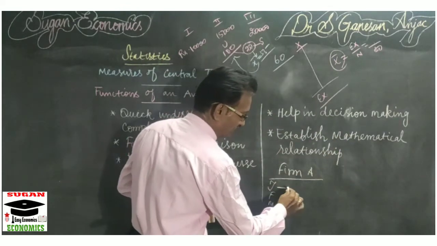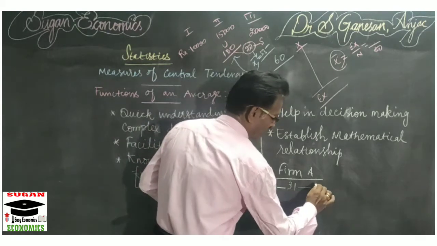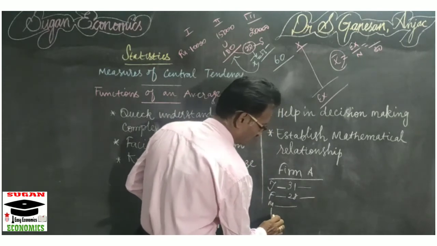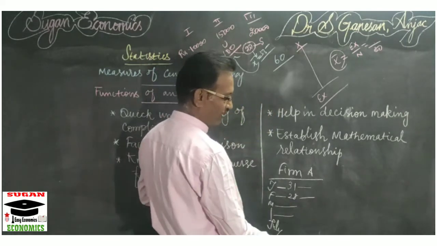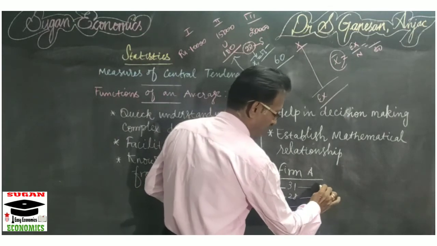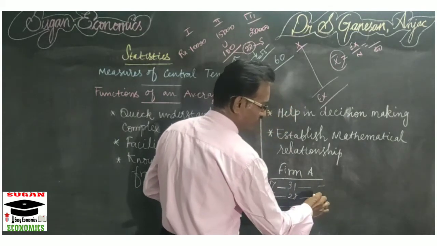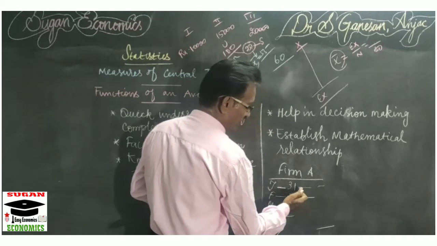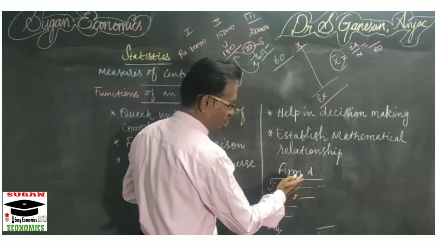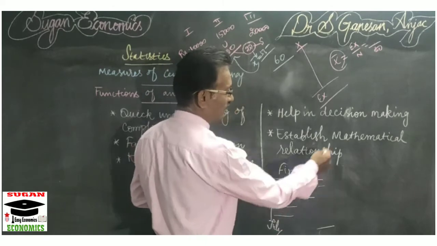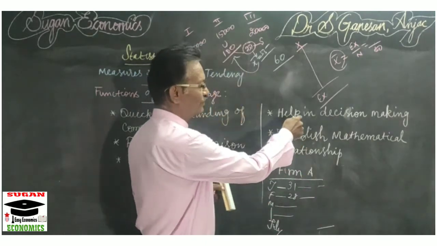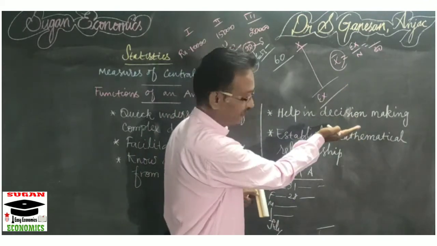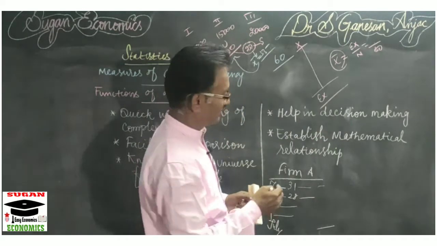Suppose in the month of January, with 31 days, you take an average for this 31, and for February, with 28 days, you take an average, and likewise for March, April, May, June and July. Now you have 7 averages, and you take the average of the averages: all 7 values are added and you take an average. Here you can compare whether the average sale of the firm goes on increasing or not, and according to that the firm can take its decision. Not only for a firm but also in other fields, if any decision has to be taken, averages are very helpful.